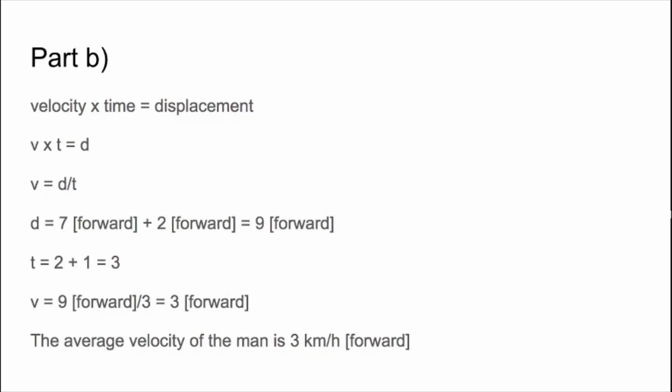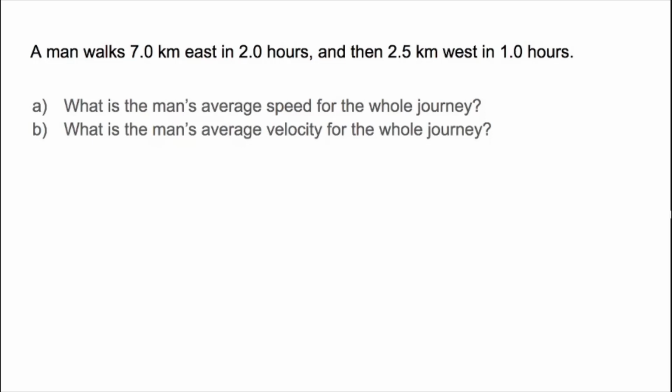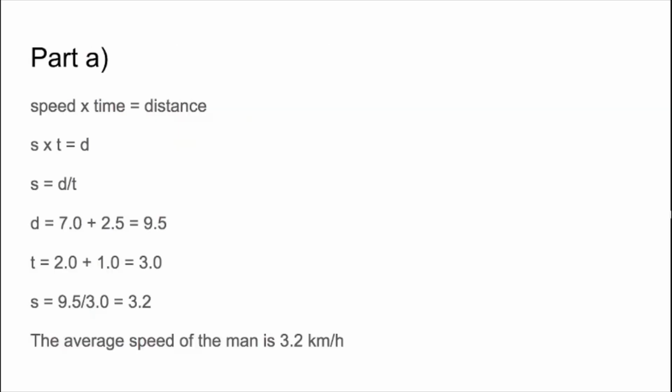Okay, next question. A man walks 7.0 kilometers east in 2.0 hours, and then 2.5 kilometers west in 1.0 hours. The first part of this question is asking, what is the man's average speed for the whole journey? Part B is asking, what is the man's average velocity for the whole journey? Okay, let's start with part A. Again, we can take the total distance traveled and divide it by the total time spent traveling. It results in the average speed of the man being 3.2 kilometers per hour.